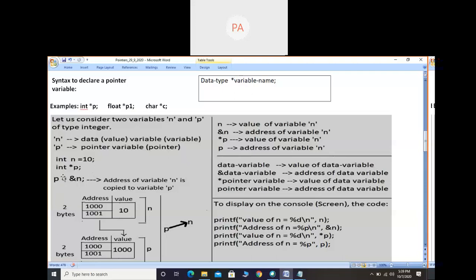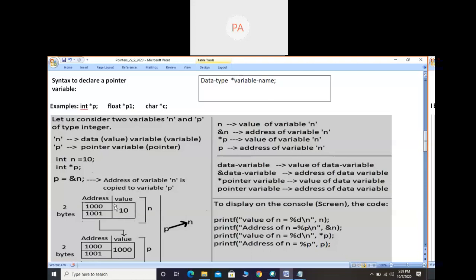That address only I am taking here. So the address of variable n will be copied into p. Directly I am not taking int *p = say 1000 or 15000 like that. I am taking it with the help of another variable, that is p = &n. For variable n, the address is already given by the compiler, and that address we are considering here. So the address of variable n is copied into p.